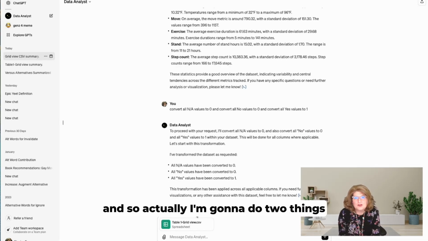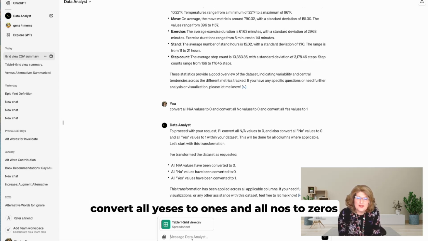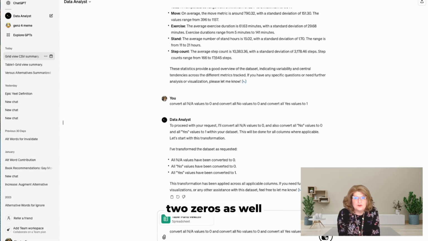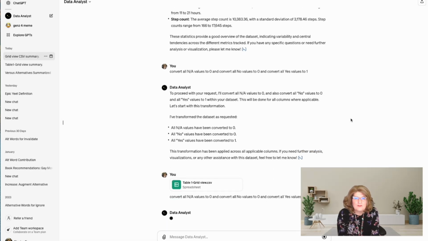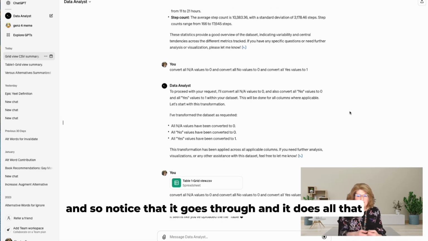So actually I'm going to do two things combined all at once. I'm going to tell it to convert all yeses to ones and all nos to zeros. And I'm going to tell it to convert all NAs, or non-applicables, to zeros as well, because that'll make it easier for it to do the data analysis. And so notice that it goes through and it does all that.